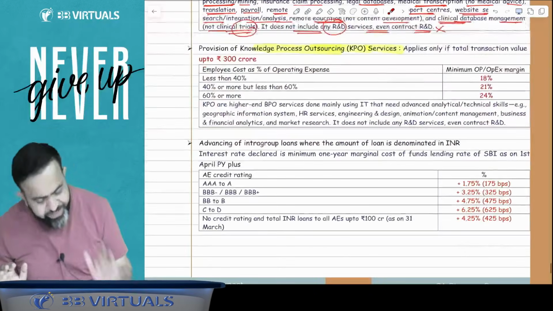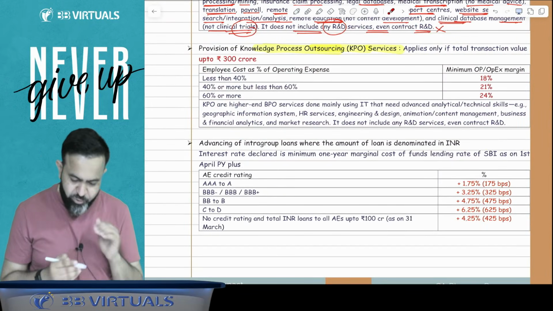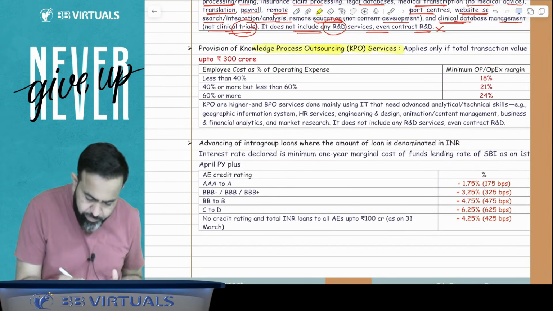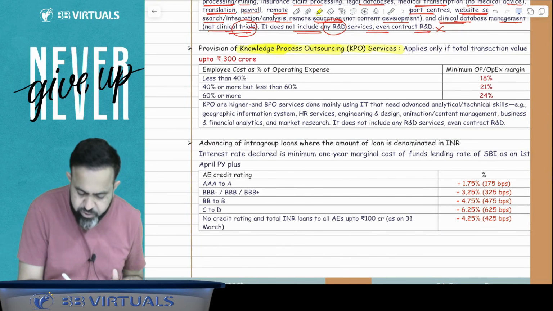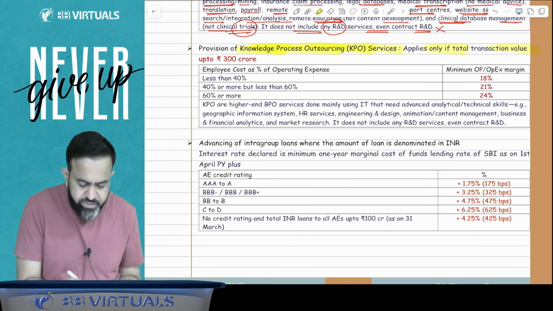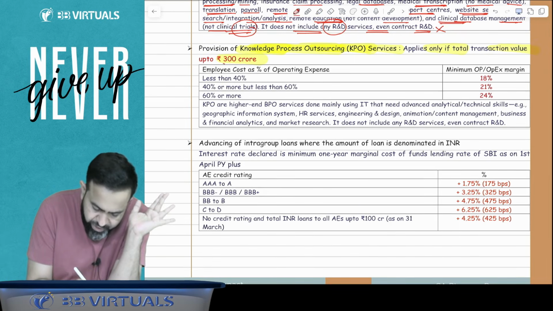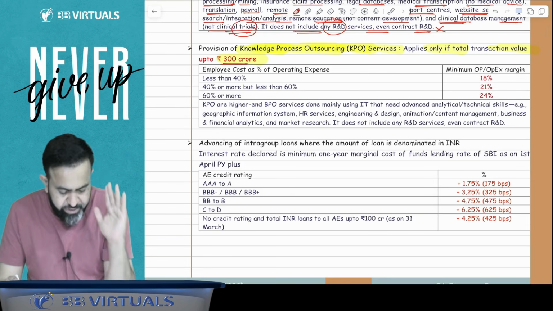Now next is related to KPO service. What is the meaning of KPO service? This provision for knowledge process outsourcing service applies only if the total transaction value is within the limit of 300 crore. So the total transaction value should be within the limit of 300 crore.